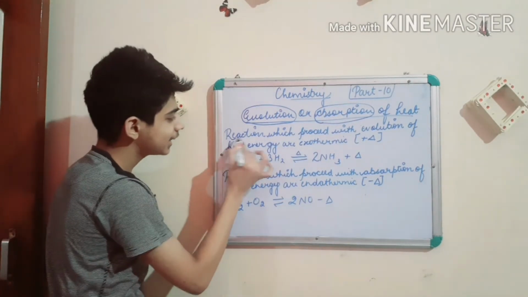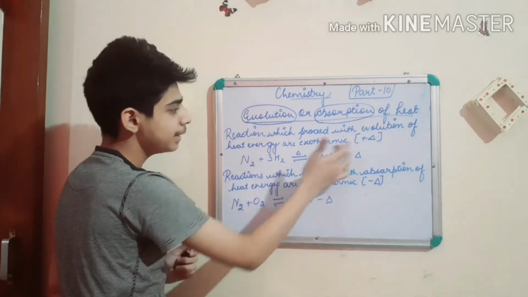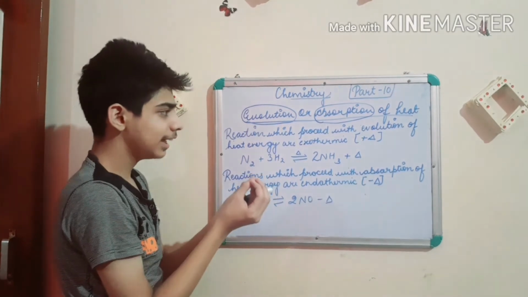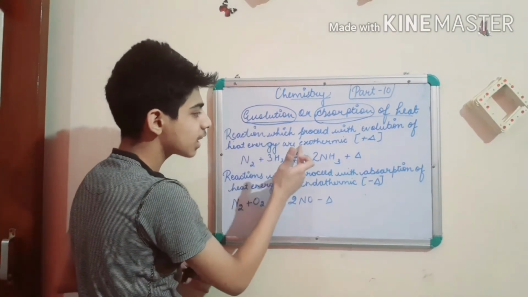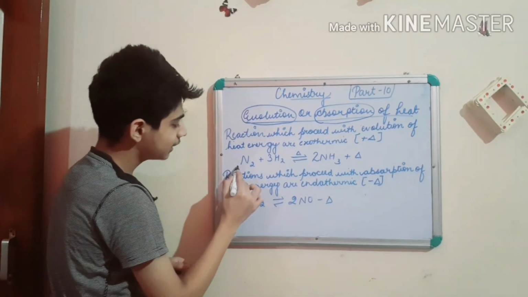So a reaction which proceeds with evolution of heat energy, meaning it gives out heat energy, is called an exothermic reaction.